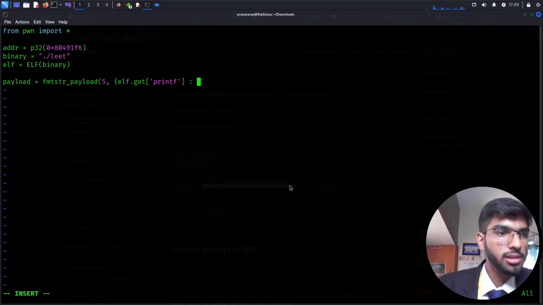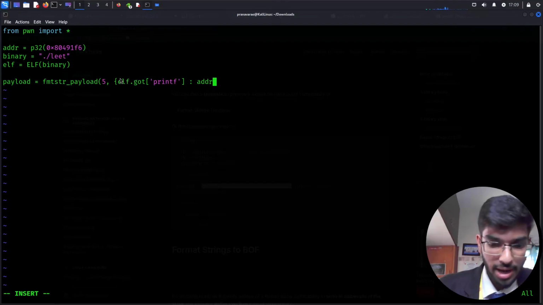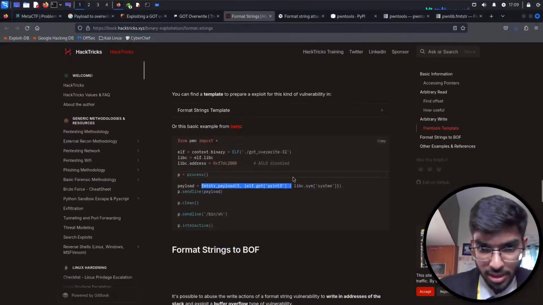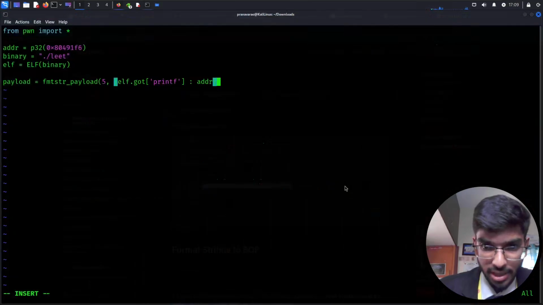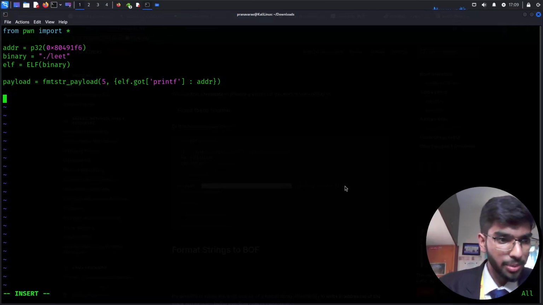Here, let me mention my address, which is addr, and I've specified this to be elf itself, right? I thought it would give some error in the later stage. So then I need to close the flower bracket as well as this bracket. So let's just print and then check if this is working. If not, we can modify it later, right? So let me print this.